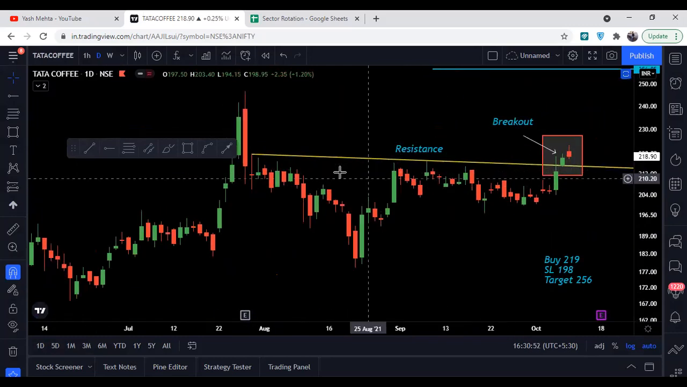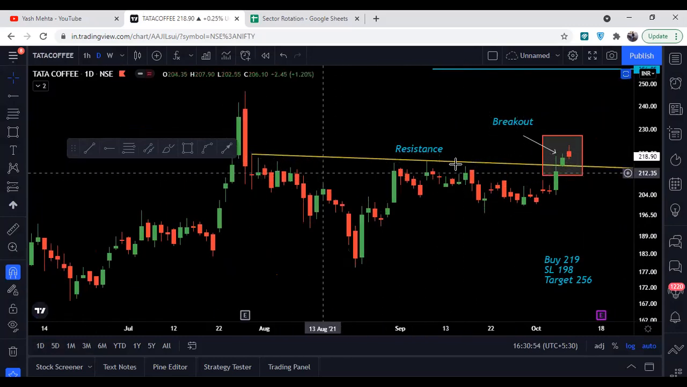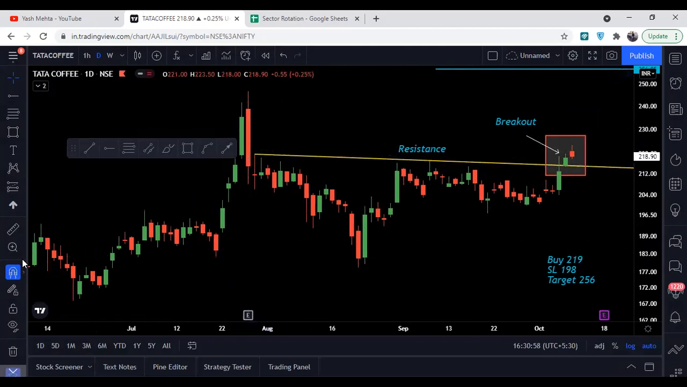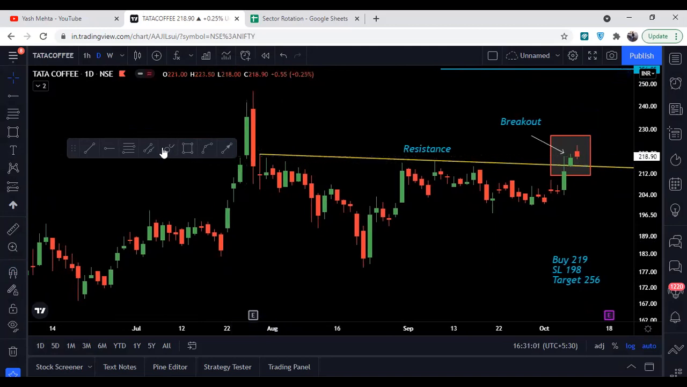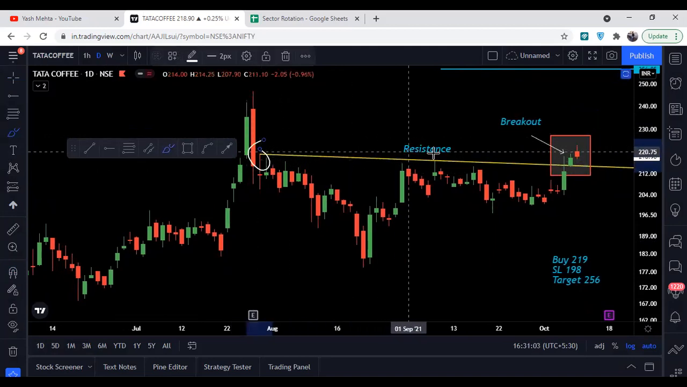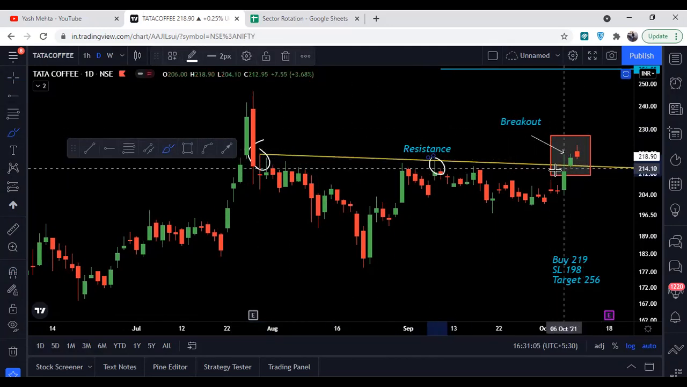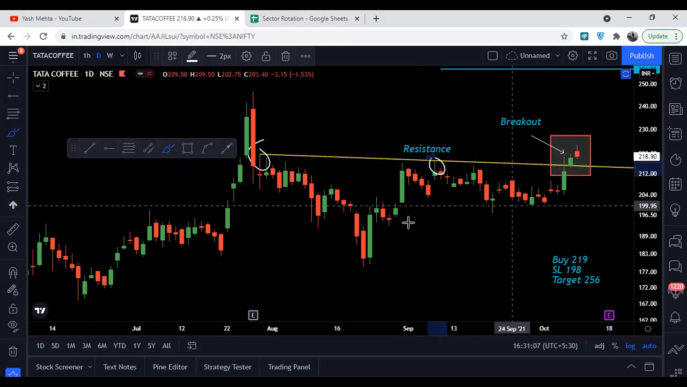So Tata Coffee had a resistance at this yellow line. यहाँ पे इसने resistance लिया था, यहाँ पे एक resistance है. Then the second resistance यहाँ पे था, and then यहाँ पे इसने breakout देके now it is basically consolidating.